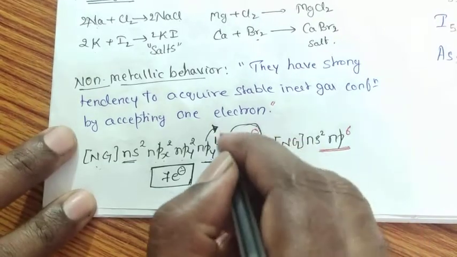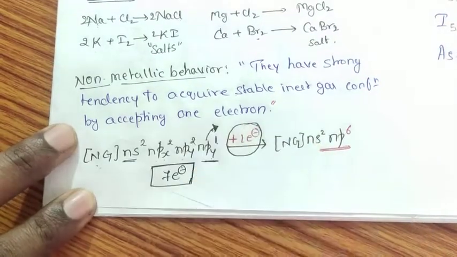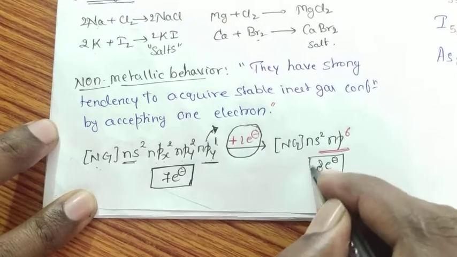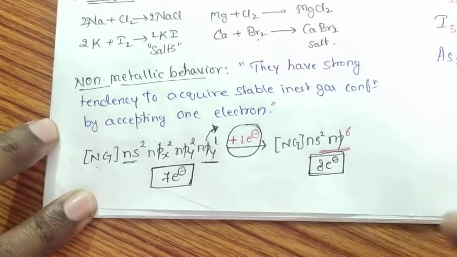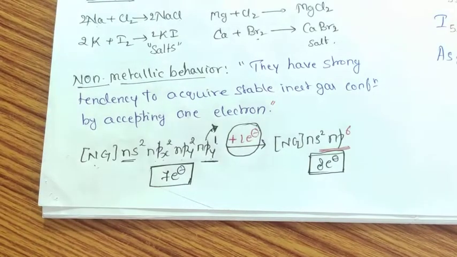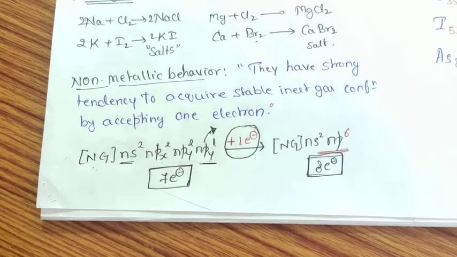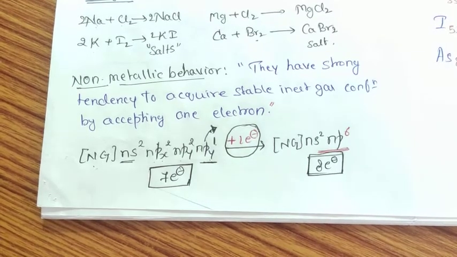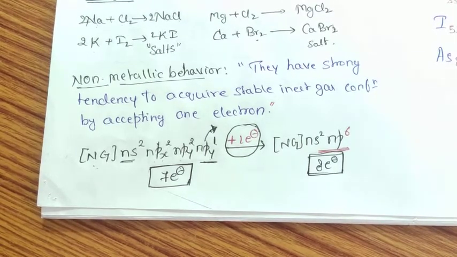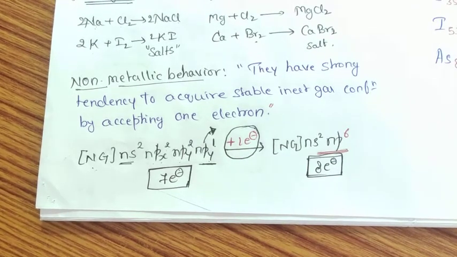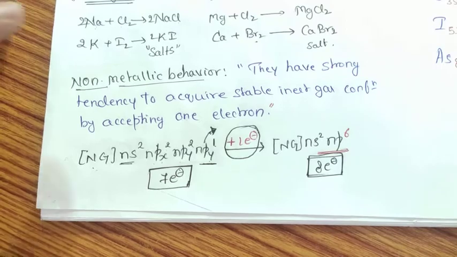As soon as they gain one electron, they attain a stable octet structure. Therefore, any element which has a strong tendency to accept an electron to attain a stable octet structure always exhibits non-metallic behavior.